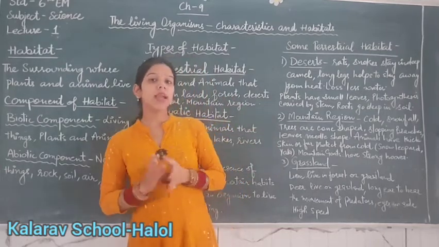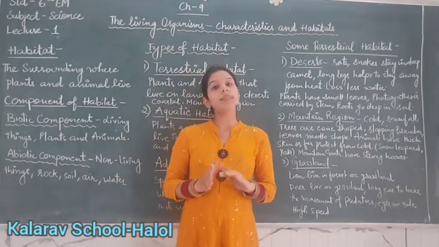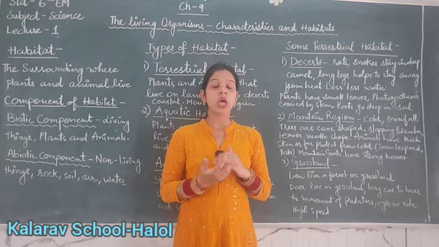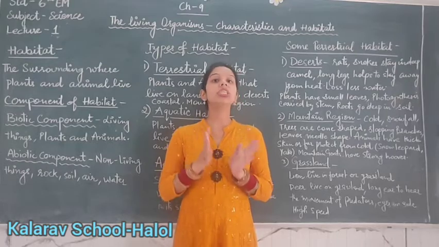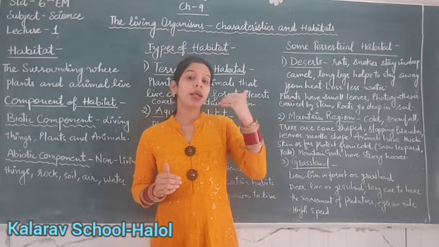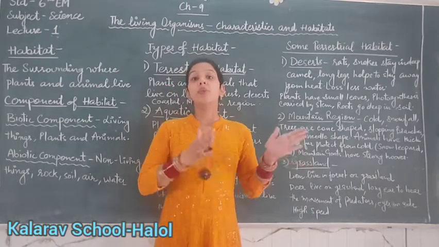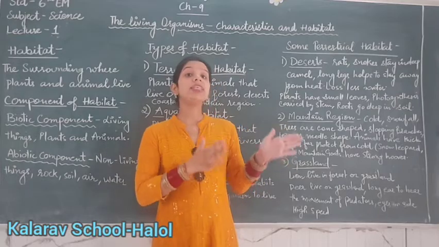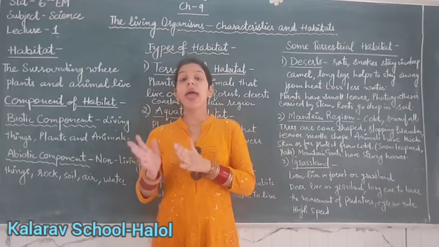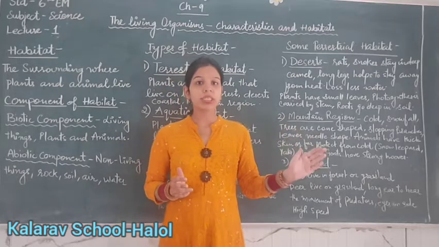So we can say from this discussion that animals and plants have certain characteristics or habits which help them survive in that particular condition. In this way, we can say that these animals and plants have adaptation to particular conditions.